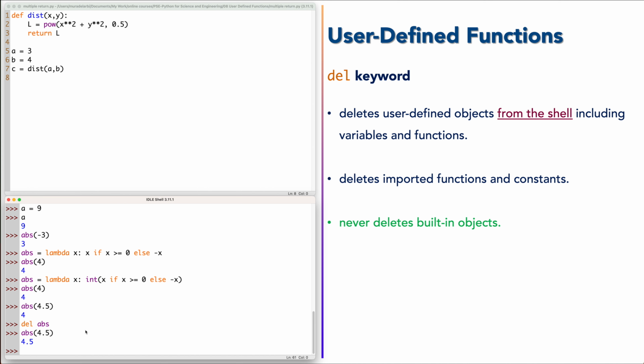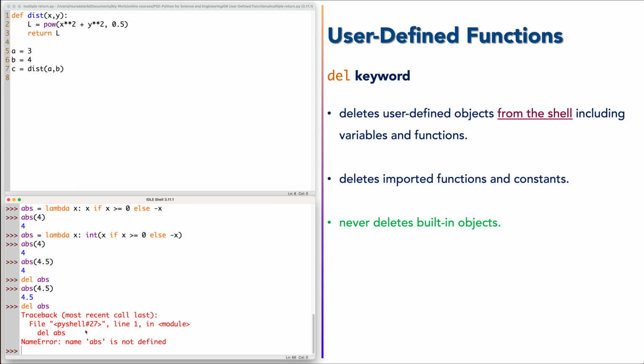So the question is this: can I delete the ABS of Python? No, simply because it is a generic or built-in function. So for that reason, when it tried to look for ABS as a user-defined function, it didn't find it, and it said ABS is not defined.